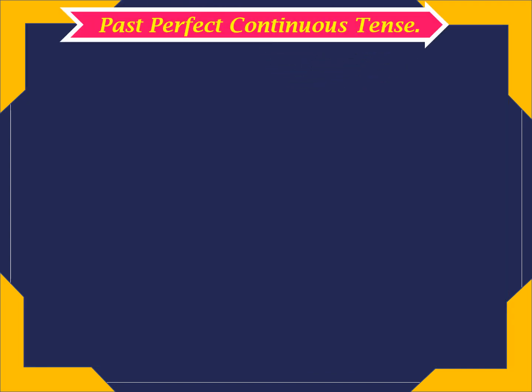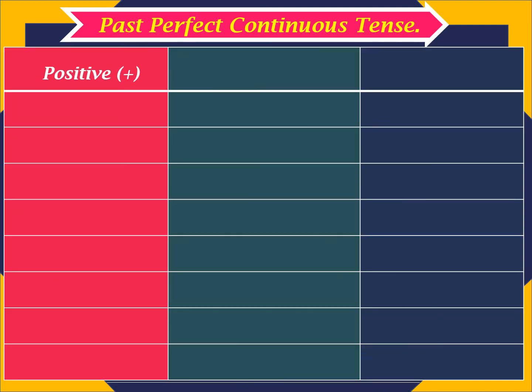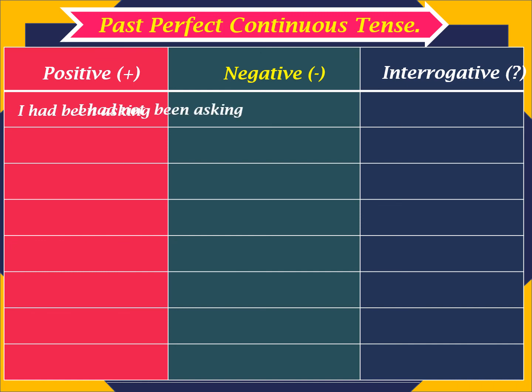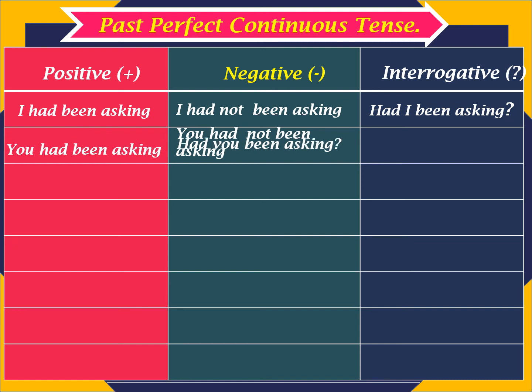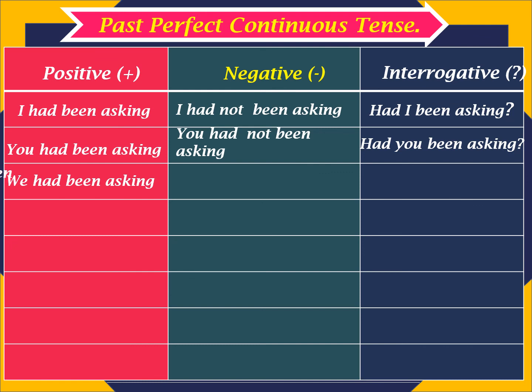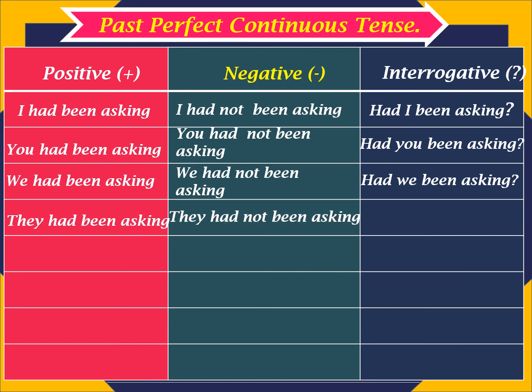Let's see the past perfect continuous tense sentences in positive form, negative form, and interrogative form. I had been asking. I had not been asking. Had I been asking? You had been asking. You had not been asking. Had you been asking? We had been asking. We had not been asking. Had we been asking? They had been asking. They had not been asking.